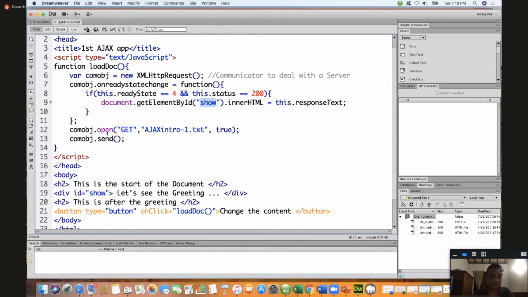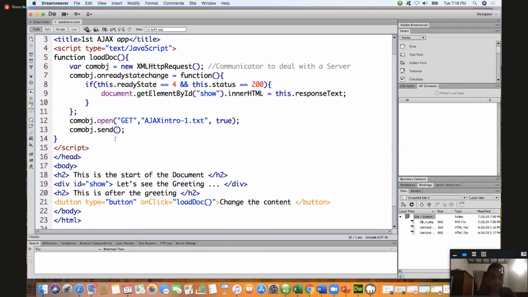And here what we do is open that file and send the request. We are not sending any data here, we are sending the request only. Here you have a div tag with ID show, and this is the text available within that ID. The text coming from here will replace this text. And there is a button here.